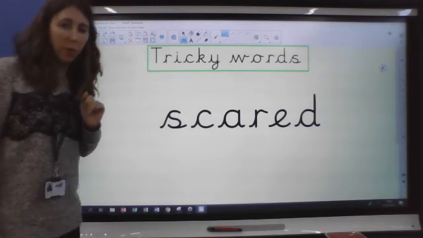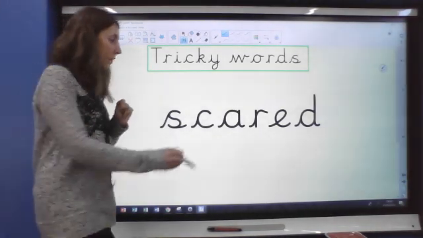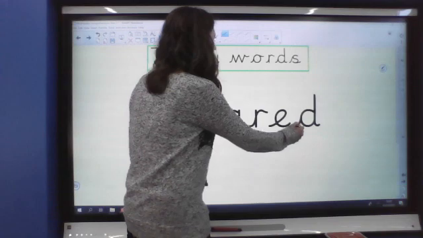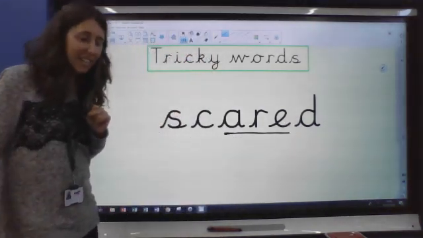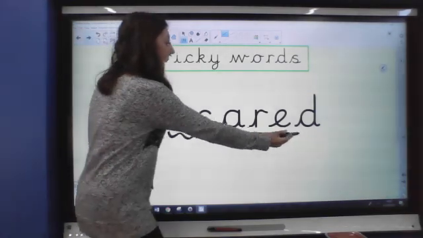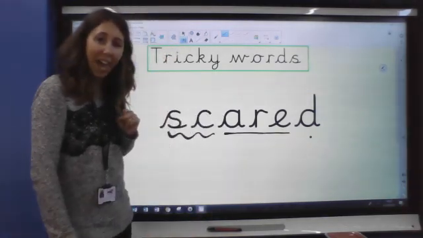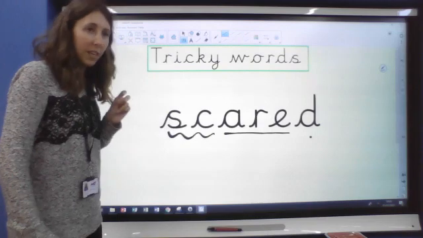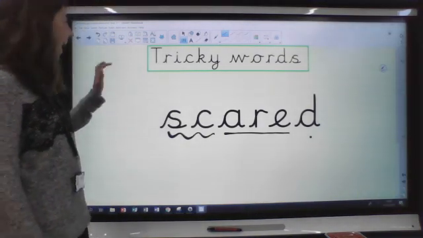I think we've thought about this sound previously in comprehension. We've got A-R-E making an air sound. So this word would be scared. Scared, wouldn't it? A-R-E is making air. Scared.